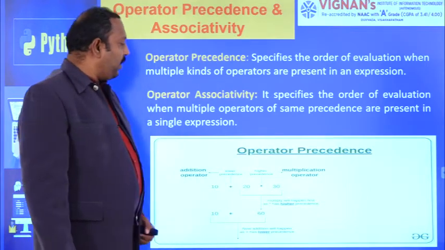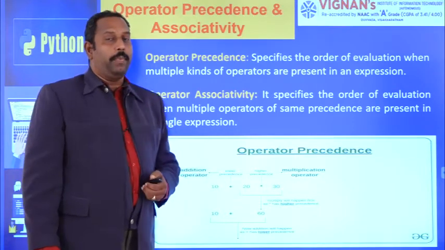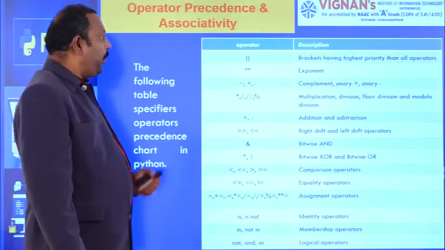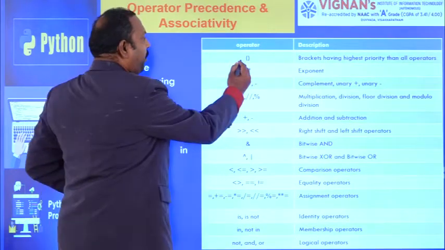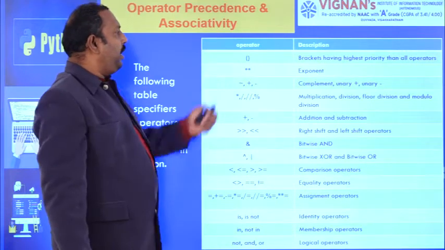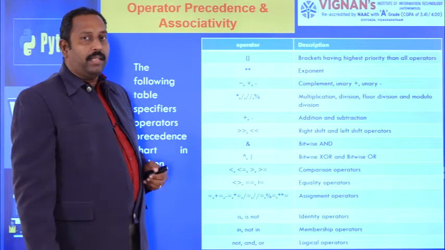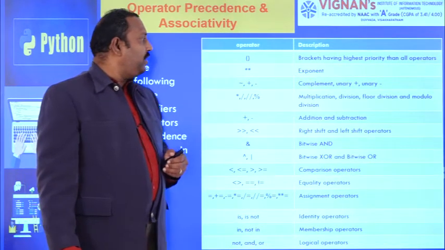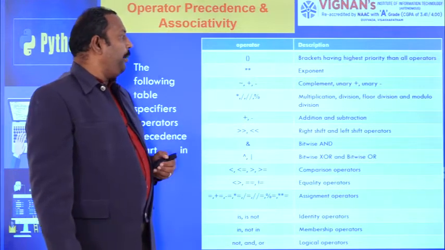Python evaluates based on the operator precedence chart. This is the operator precedence chart. Based on the chart, this is the high priority: brackets have the highest priority of all operators. First, always give preference to the parenthesis. The next priority is exponent. Next are the complement operator, unary plus and unary minus.